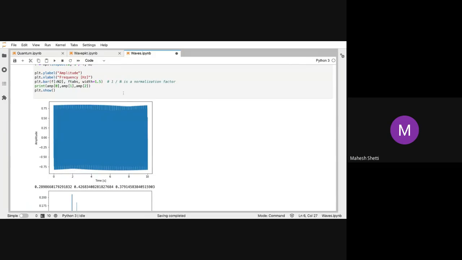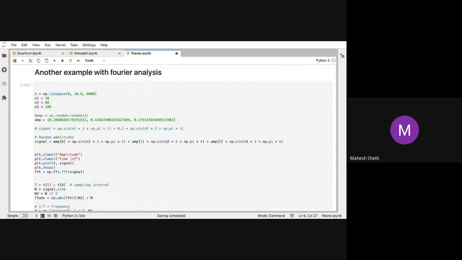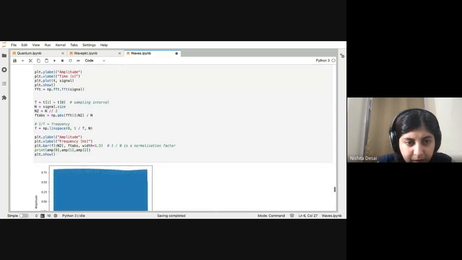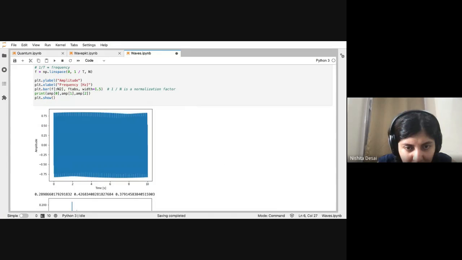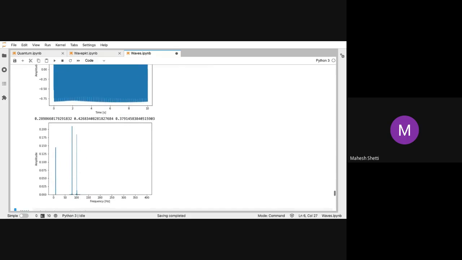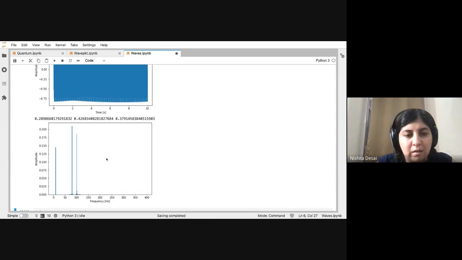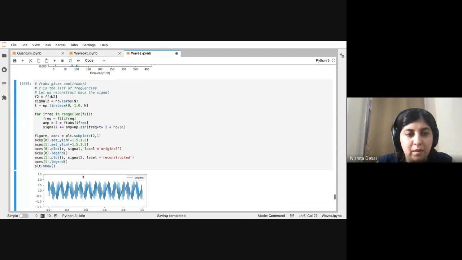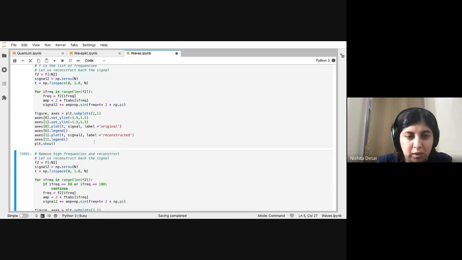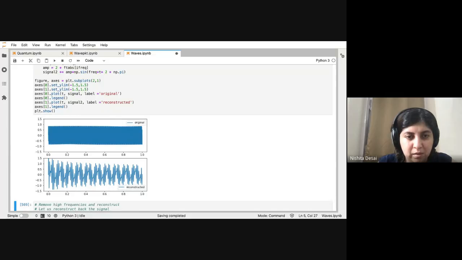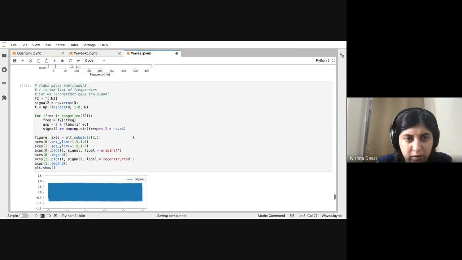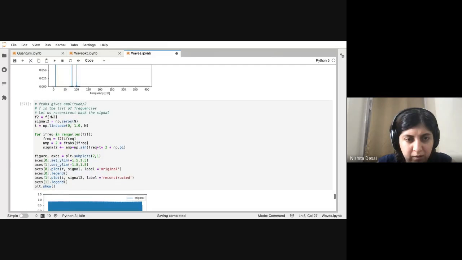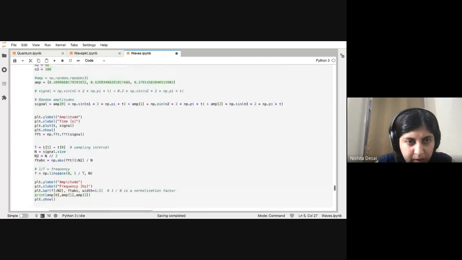I think we increase the frequency, that's why. We did not increase the frequency actually. The limits, the XY limit, no. Yeah, but the peaks are now much sharper, as you can see. Yes. So we'll figure out what happened there. I don't know why it is doing this. It's printing something strange. Let's see, what is signal again?